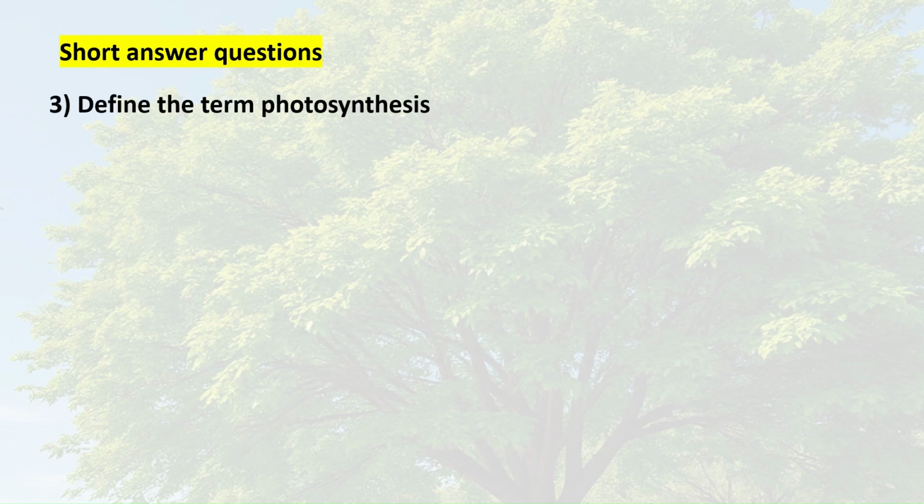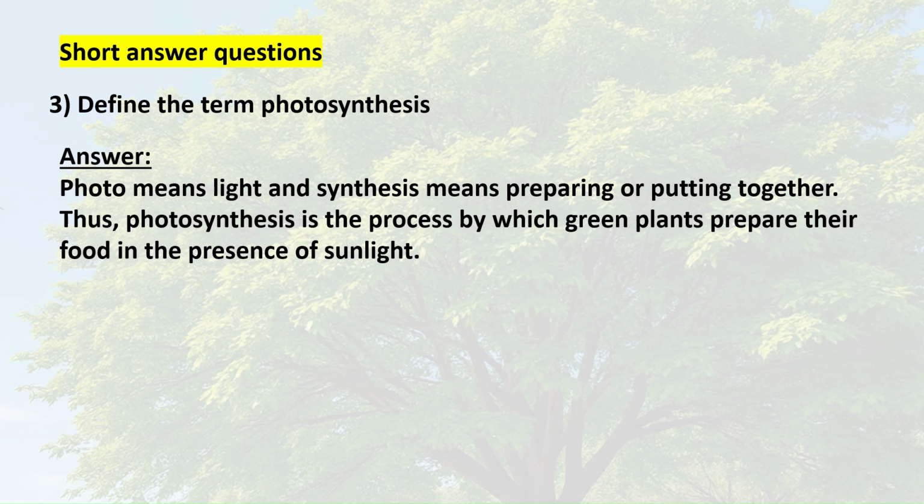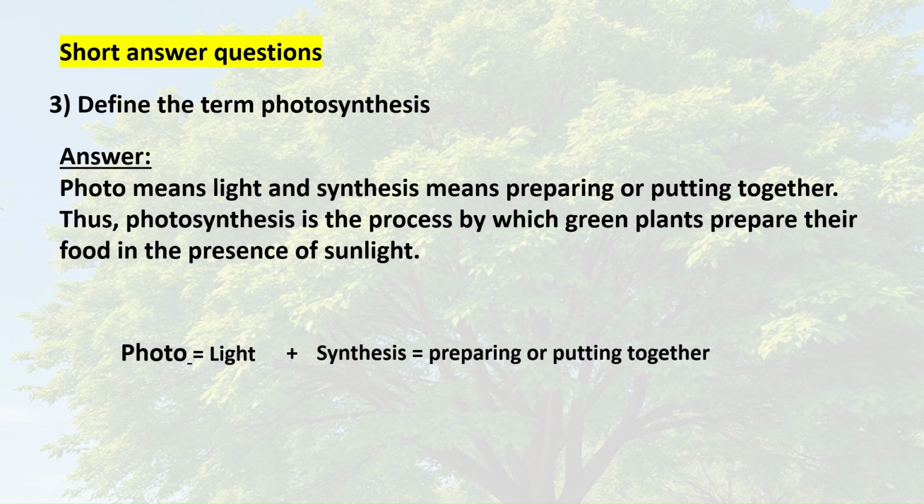3. Define the term photosynthesis. Answer. Photo means light and synthesis means preparing or putting together. Thus, photosynthesis is the process by which green plants prepare their food in the presence of sunlight. Photo means light, plus synthesis means preparing or putting together, makes the word photosynthesis.